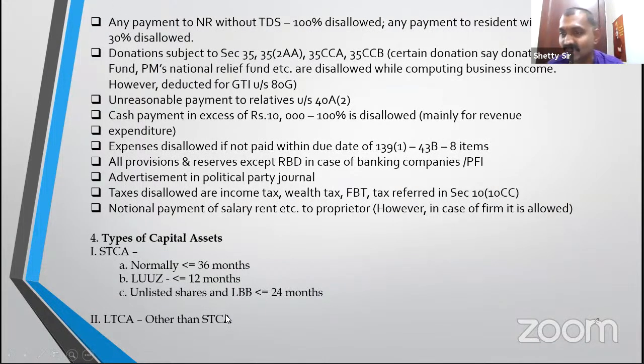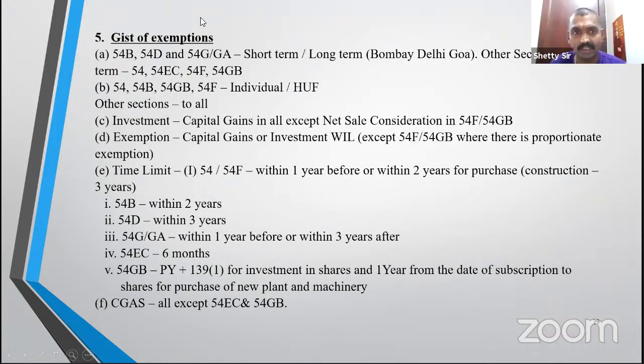What is long term other than short term? Short term is what is held for less than or equal to 36 months. Listed securities, units of UTI, units of mutual fund, zero coupon bond: up to 12 months. Now, my friends, if you have not understood, again YouTube will be available. Go back and see again. You can obviously record. So for them, it's only 12 months. Whereas unlisted shares and land, building or both, it is 24 months. Exemptions, I've already told you.